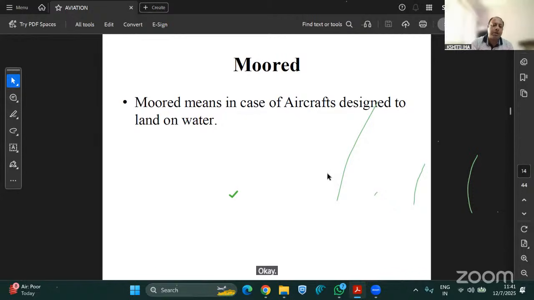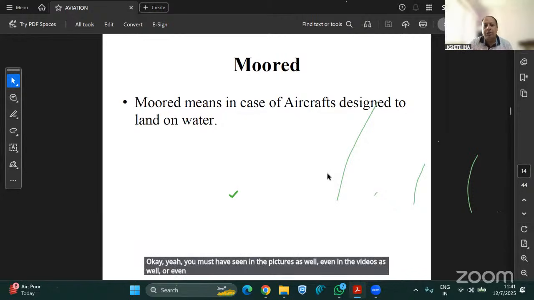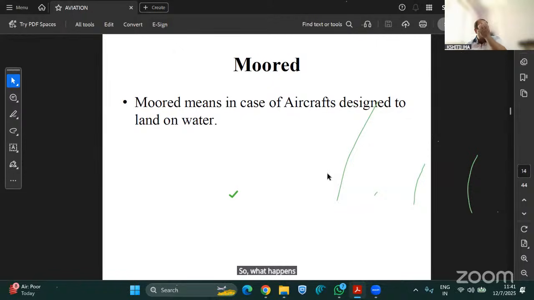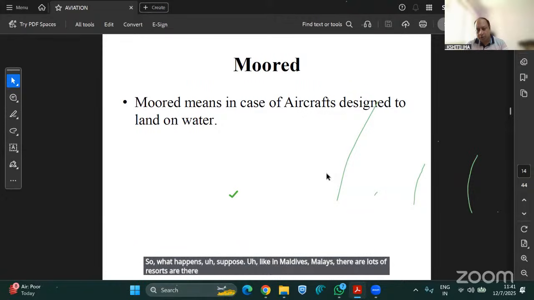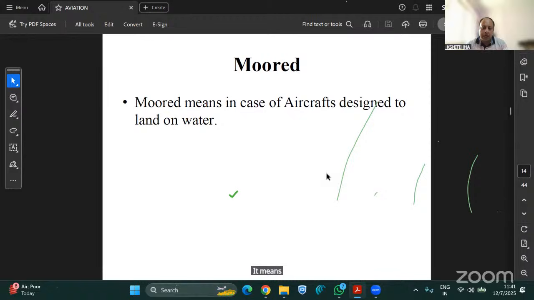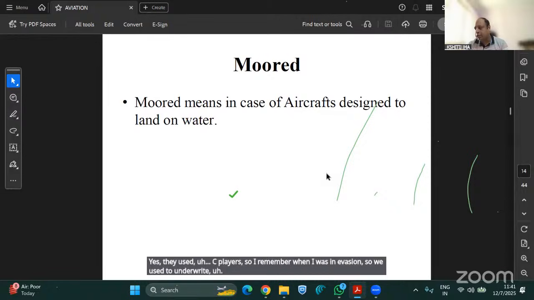Okay, you must have seen it in pictures, videos, or even in the movies. Suppose in the Maldives, there are lots of resorts built on small islands, and they don't have airport facilities, but they use seaplanes. I remember when I was in aviation, we used to underwrite MAT, which is Maldivian Air Taxi,